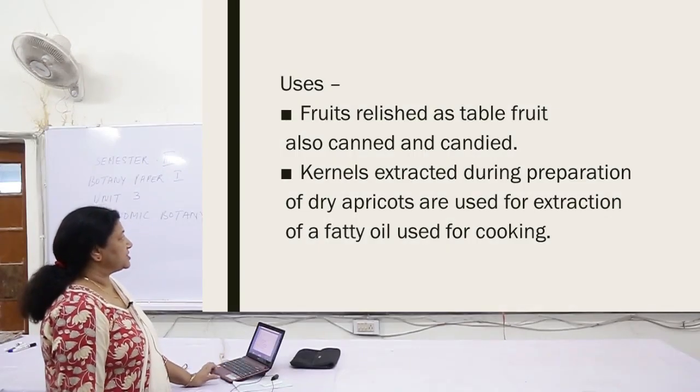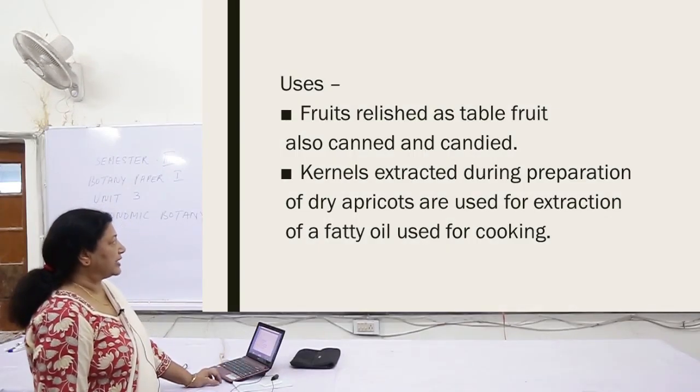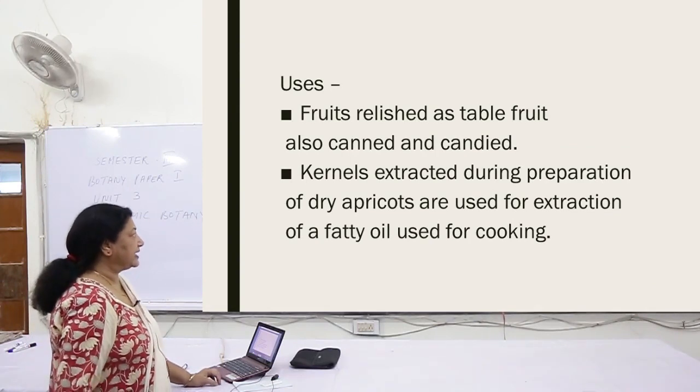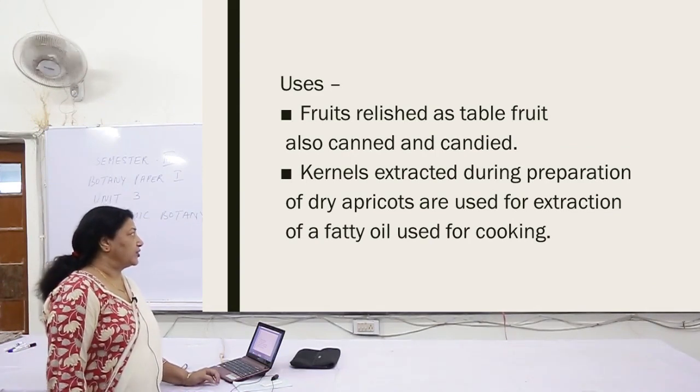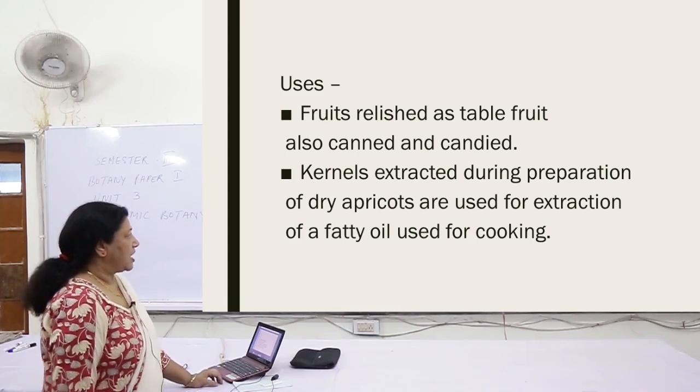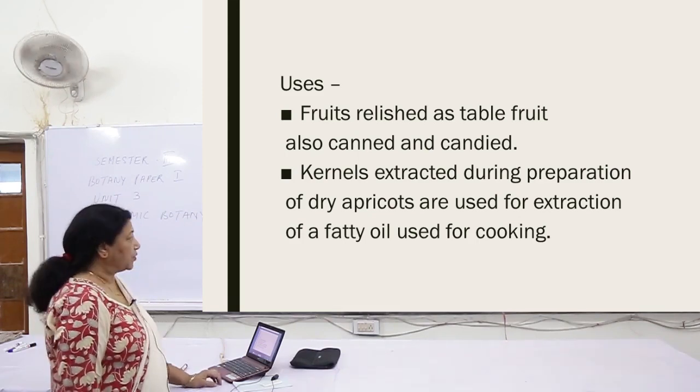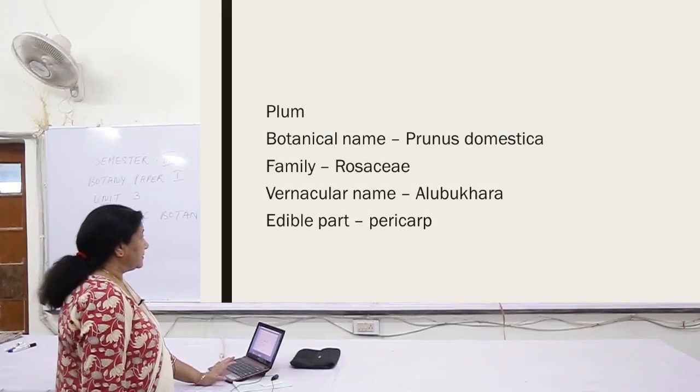Its uses: fruits are relished as table fruit, also canned and also used as candies. The kernels are extracted during preparation of dry apricots and used for extraction of oil used for cooking.